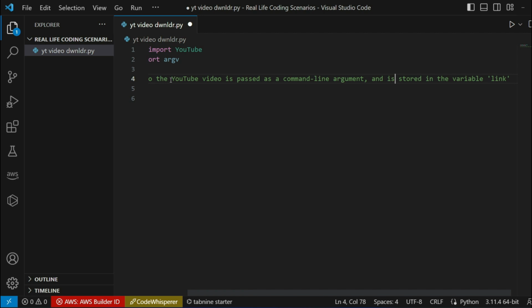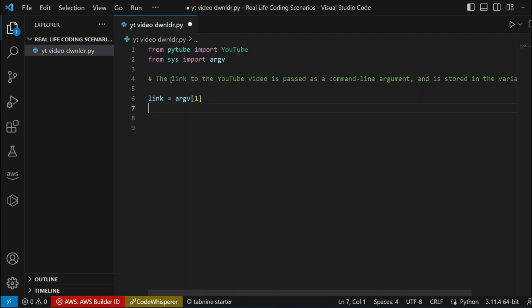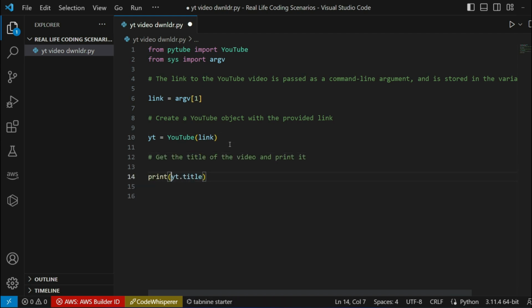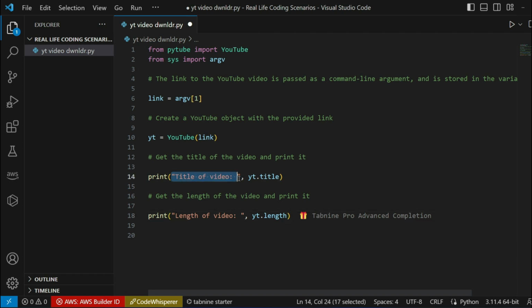So my first comment is going to be: the link to the YouTube video is passed as a command line argument and is stored in the variable link. That comment will allow me to put in the link that I want to download as my YouTube video downloader. Okay, so my next comment is going to be: create a YouTube object with the provided link. And as you guys can see, it's providing really efficient auto suggestions for me.